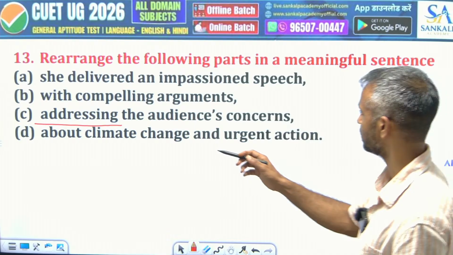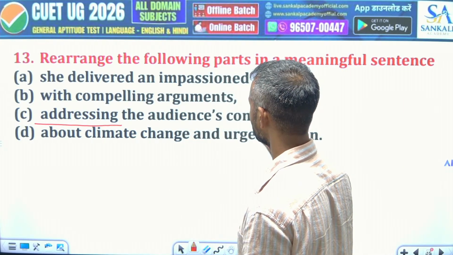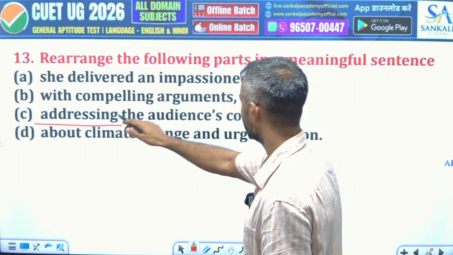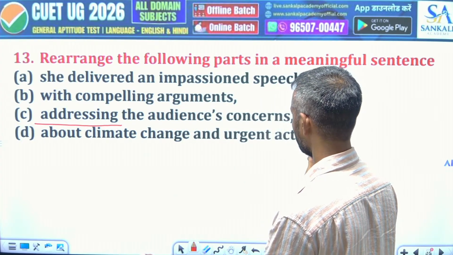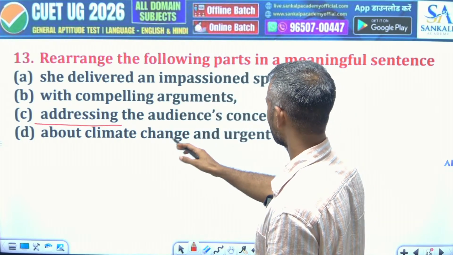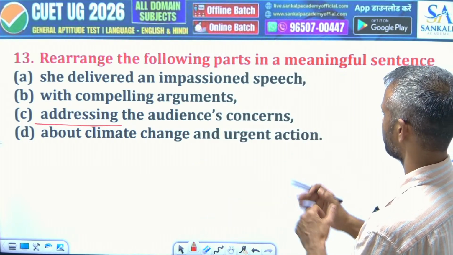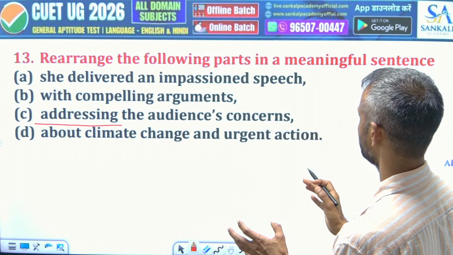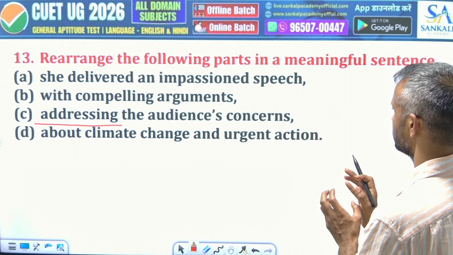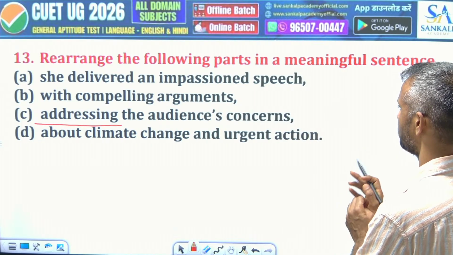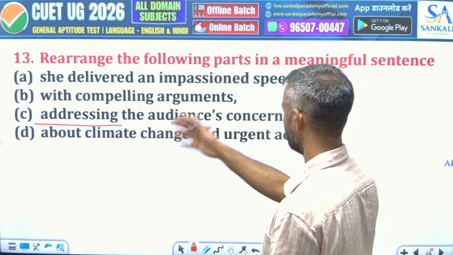So for example here, she delivered an impassioned speech with compelling arguments, addressing, I mean this was the whole event, addressing the audience's concerns about climate change and urgent actions. So with compelling arguments, she delivered an impassioned speech addressing the audience's concerns about climate change and urgent actions. So it is B, A, C, D.